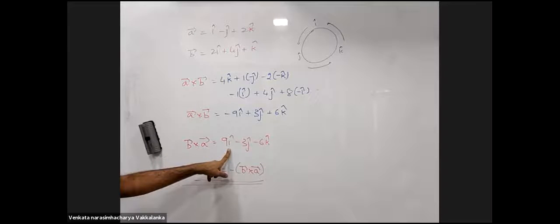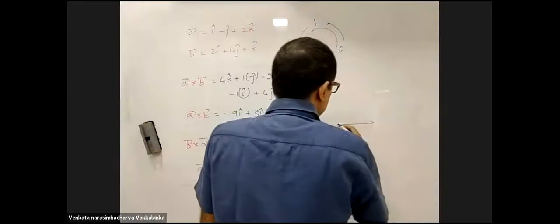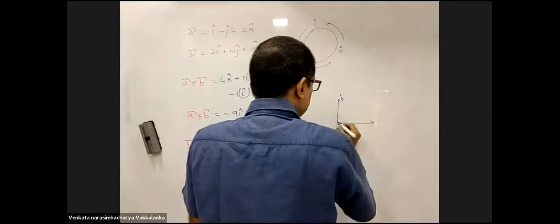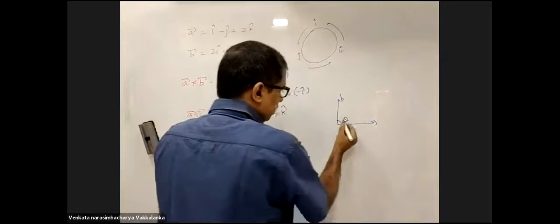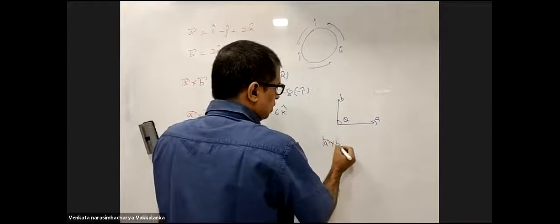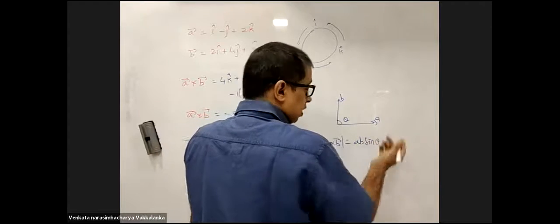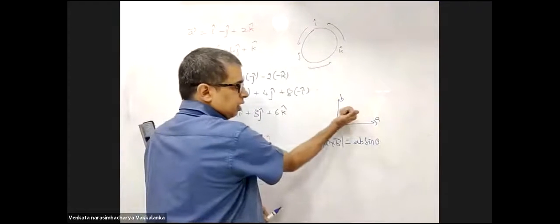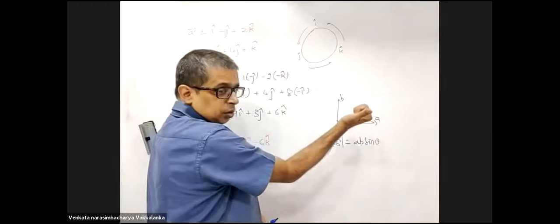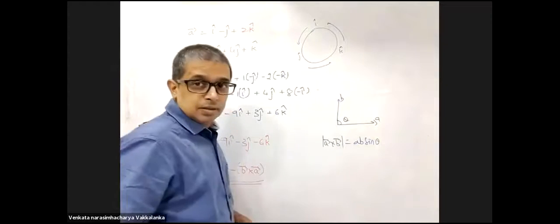Okay. No, your doubt is if A and B are given. If A is given and B is given, and an angle between them is given, then the magnitude of A cross B will be AB sin theta. Agreed. And how do you get the direction? A cross B is perpendicular to the board outwards. Right? Okay.